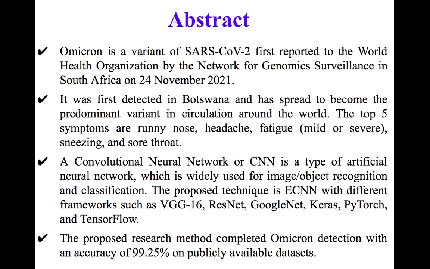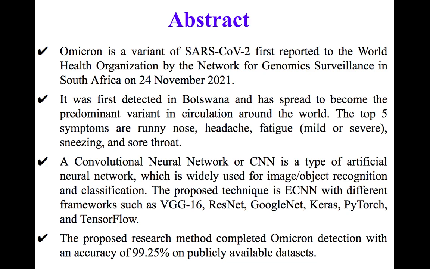Coming to the abstract, Omicron is a variant of SARS-CoV-2 first reported to the World Health Organization by the Network for Genomic Surveillance in South Africa on 24th November 2021. Omicron is an extension of the COVID-19 virus, and in the existing system we are using the convolutional neural networks technique. There are some drawbacks, and Omicron symptoms include runny nose, headache, fatigue, sneezing and sore throat.